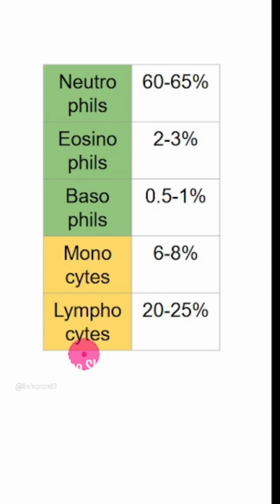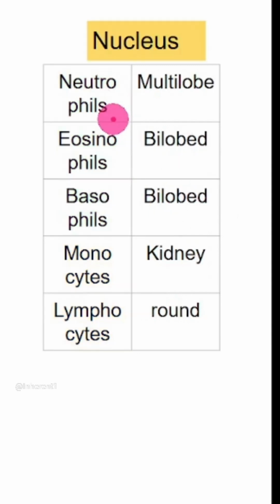This is a table which you should remember. This table is very important, the relative abundance of each and every WBC leukocyte. The ones in green are called granulocytes. They have granules, and these are agranulocytes. No granules in the cytoplasm. Most abundant is neutrophil, and then comes lymphocytes, then monocytes, eosinophil, and the least abundant are basophils. Another question which can be asked is on the type of nucleus which they have. Kidney-shaped nucleus is seen in monocyte, and lymphocytes have round spherical nucleus.